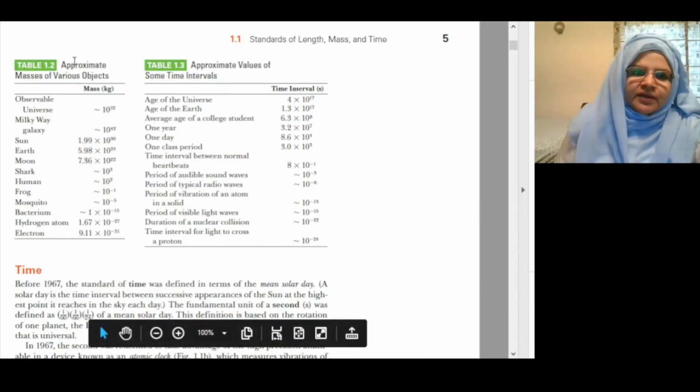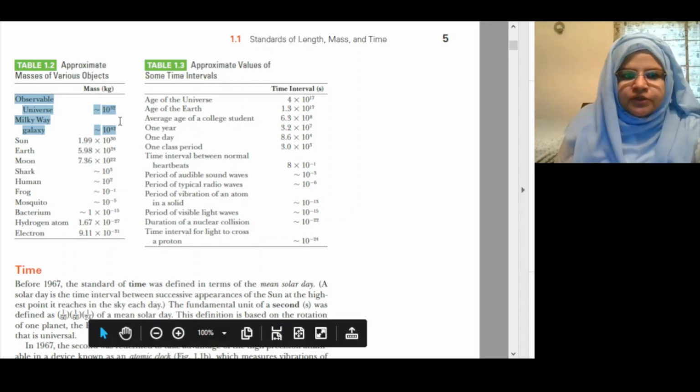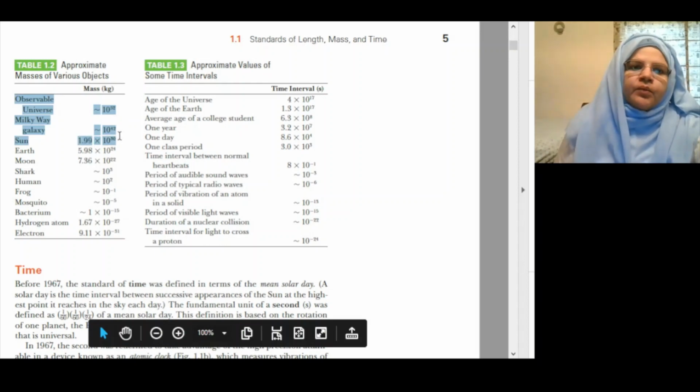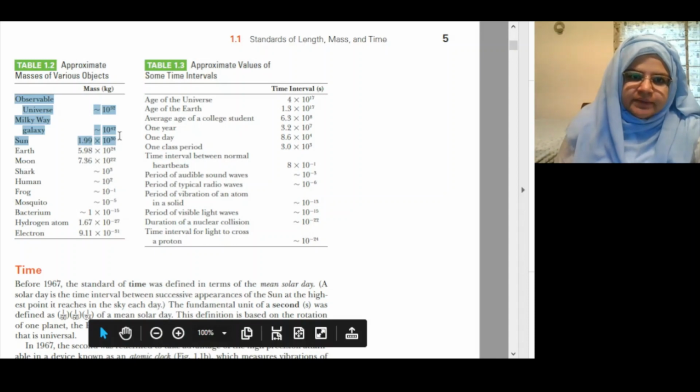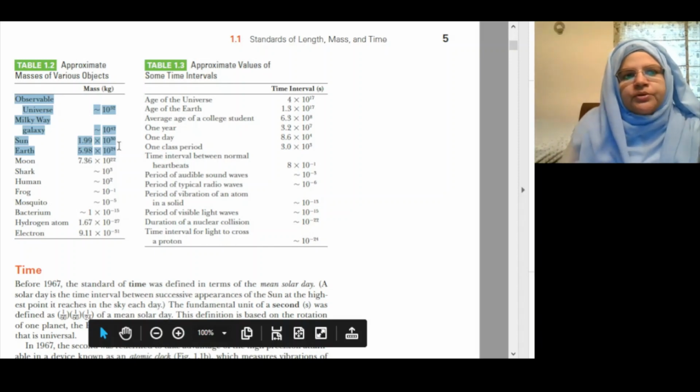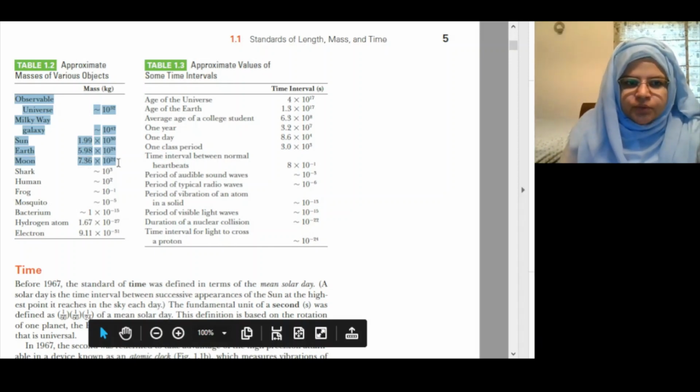Approximate masses of various objects. Observable universe: 10^52 kilogram. Milky Way galaxy: 10^42 kilogram. Sun: 1.99 × 10^30 kilogram. Earth: 5.98 × 10^24 kilogram. Moon: 7.36 × 10^22 kilogram.